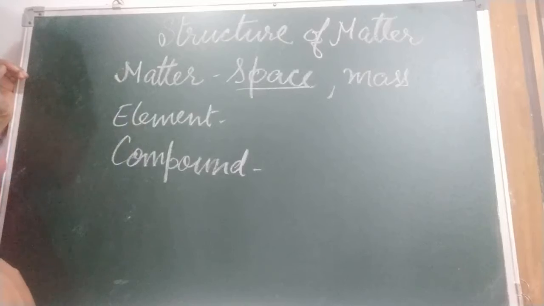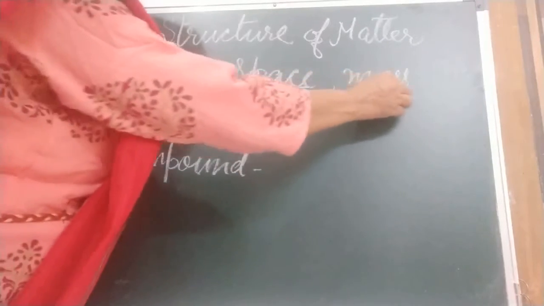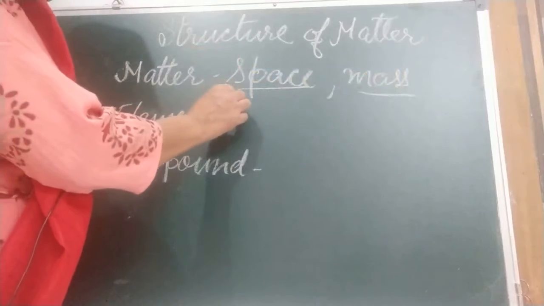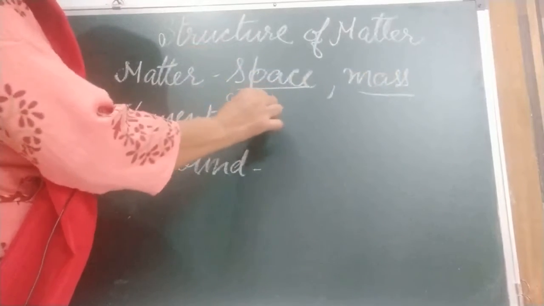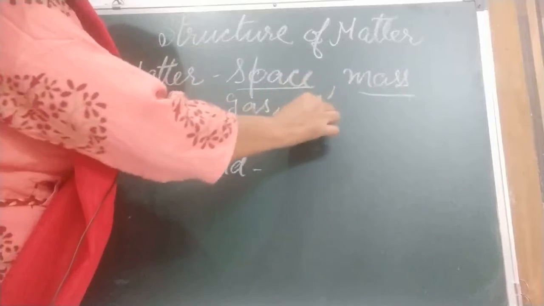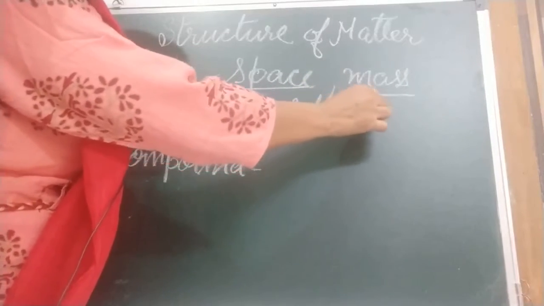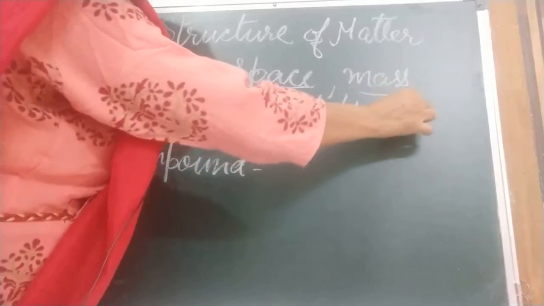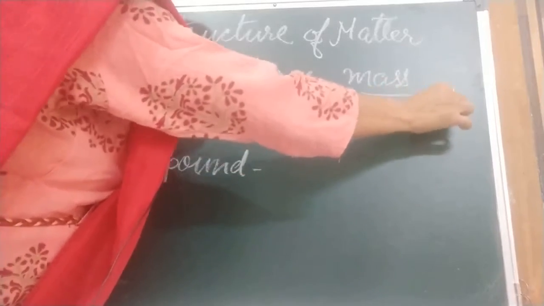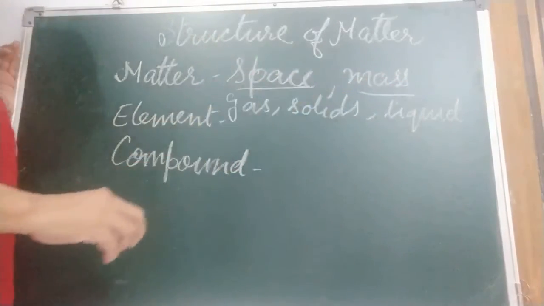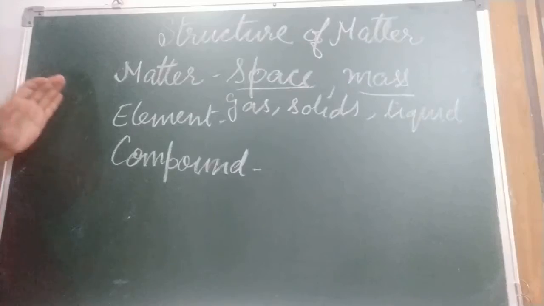What is matter? Matter is anything that occupies space and has mass. For example, gas, solids, all gases and liquids. So all these are what? Matter. Okay, children, now we are coming to the element.